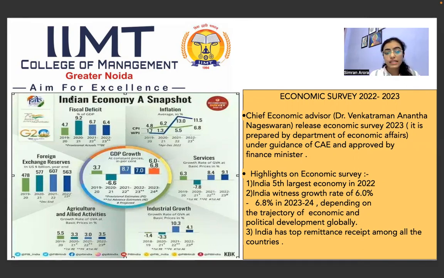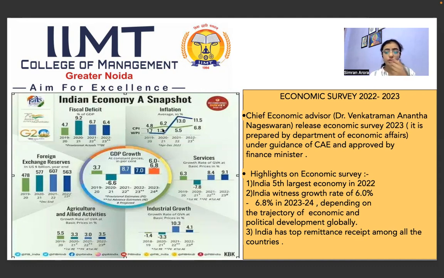The next is fiscal deficit. We have discussed what fiscal deficit is. It was seen that in 2019 to 2020, it was 4.7%. Then due to corona, it rose to 9.2%. Now it is estimated that in 2022 to 2023, it is 6.4%. So every government aims to reduce the fiscal deficit. In this budget, we will discuss in the next slide that the government is aiming to reduce the fiscal deficit.